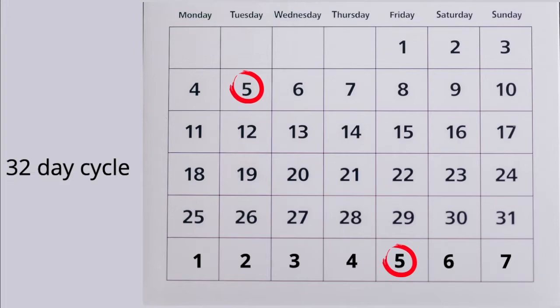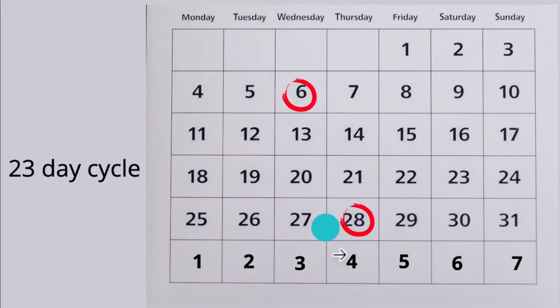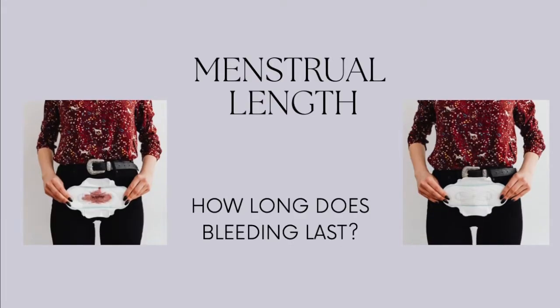So for our last example, so you can get this crystal clear, let's say your period starts today and you have a 23-day cycle. When will your next period start? So pause this video and tick that. Your next period will start on the 28th. Perfect. So now that you know how long your cycle lasts, I'll now be teaching you how to calculate how long your menstruation lasts.